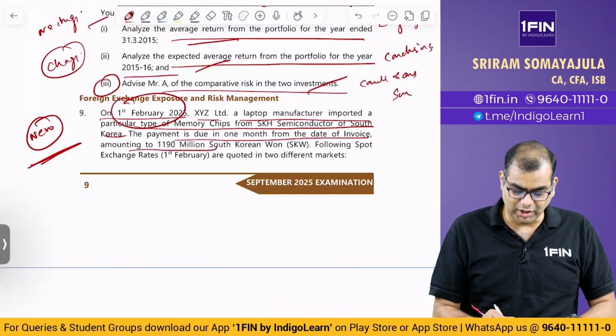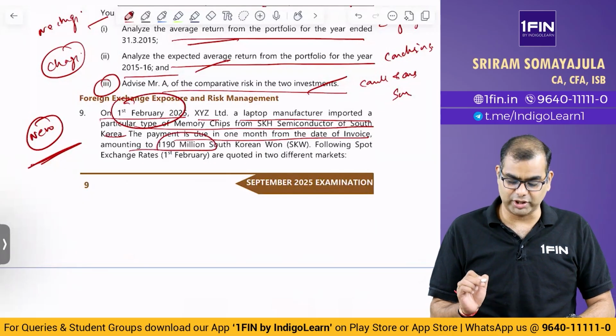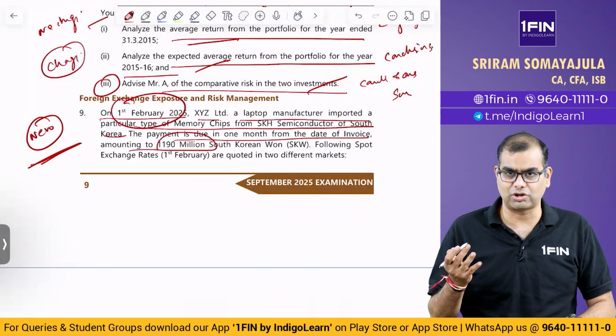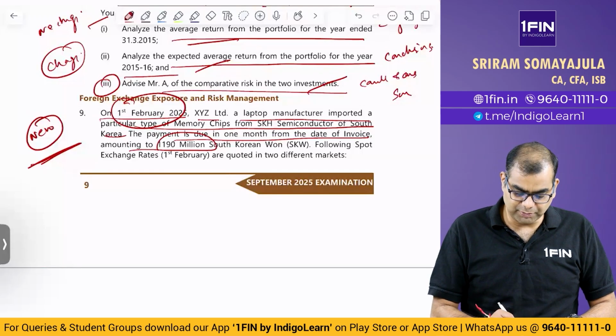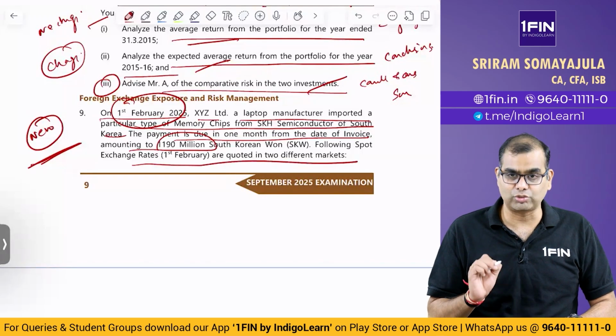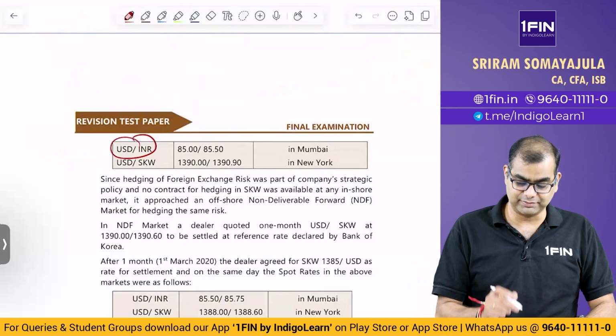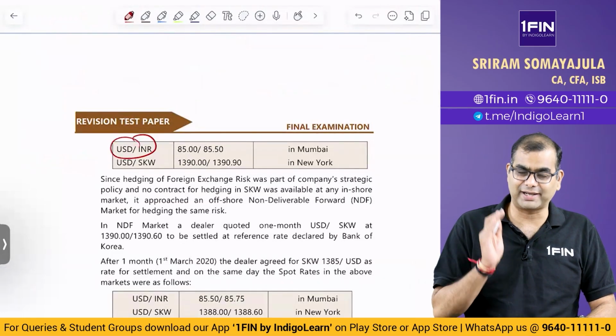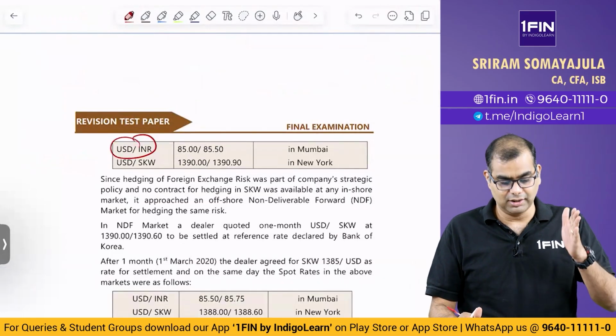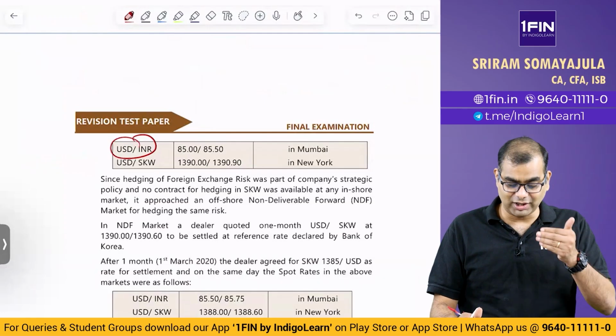And it is amounting to 1190 million SKW, South Korean won. It's called 1 Korean won. Following spot exchange rates of 1st February are quoted in two different markets. What are the spot exchange rates? USD by INR. Again, this is what I keep saying. USD by INR, this is natural market convention. That is, the base currency is put first. But what is the understanding here?